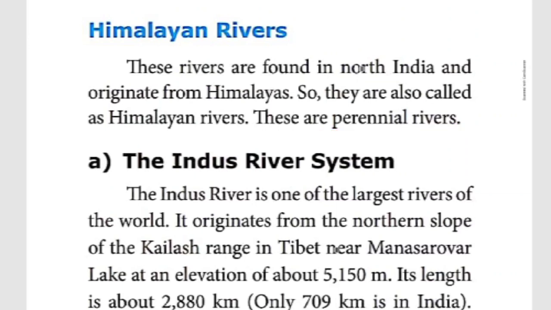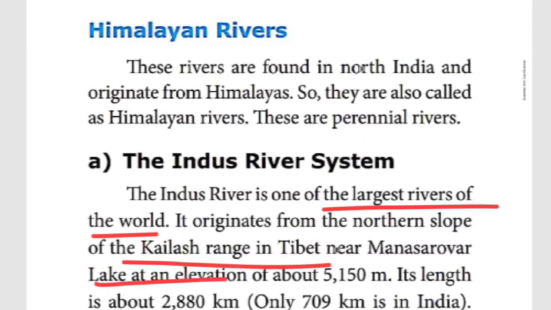The first river, the Indus river system. Here it is given that this is one of the largest rivers of the world. Sindhu Nadi, otherwise called the Indus river, is one of the largest rivers of the world. Where does it originate? From the Kailash range, located in Tibet near Mansarovar lake, at an elevation, in the sense height, of 5,150 meters.